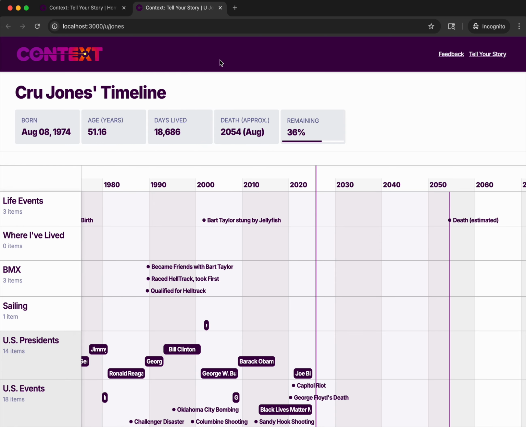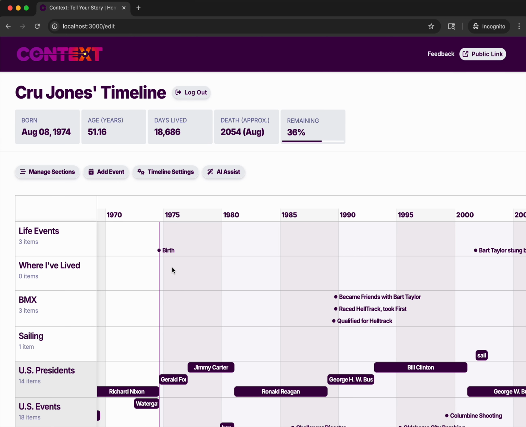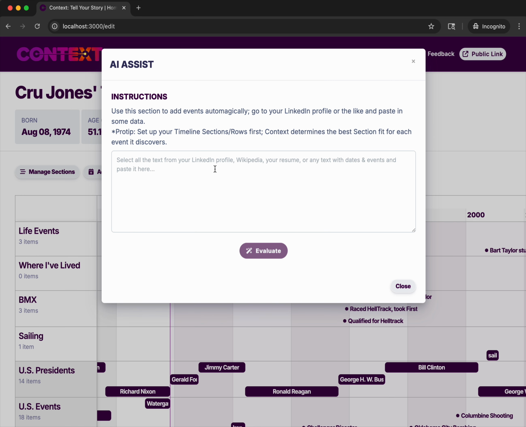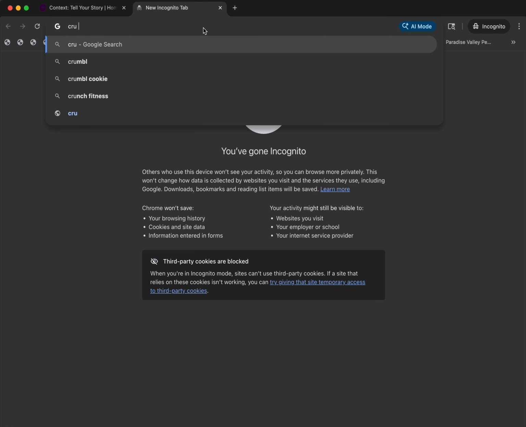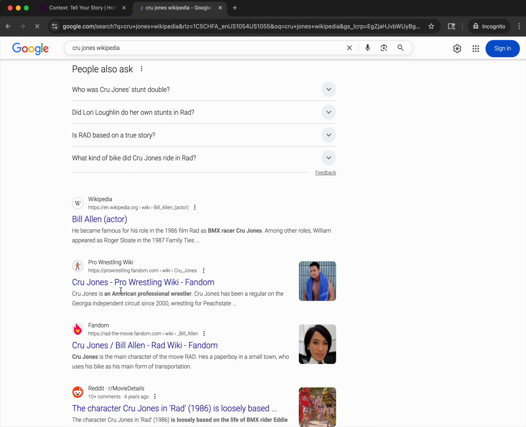Yeah, so that's how you edit that. And then the last thing I want to show is this AI assist. It's pretty handy. So I can come in here, and let's just do Crew Jones Wikipedia, Bill Allen, we'll just do that.